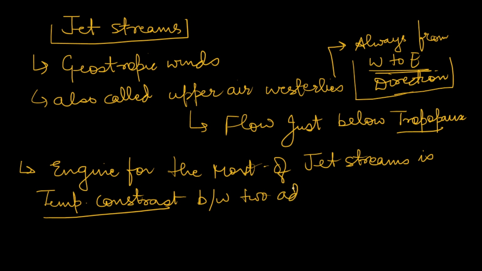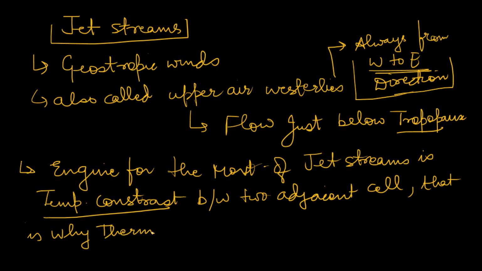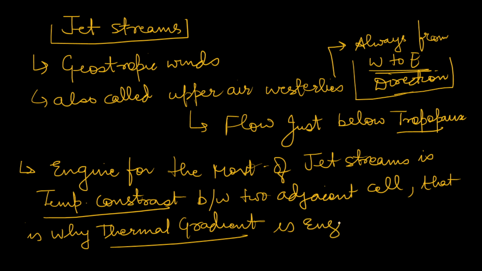That is why the thermal gradient is the engine for the movement of jet streams. The temperature contrast is used by jet streams as the engine for movement.